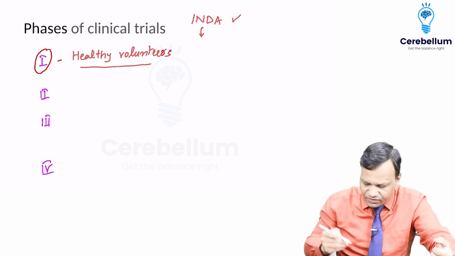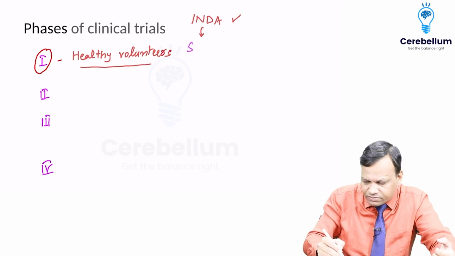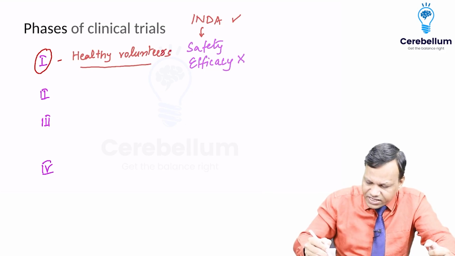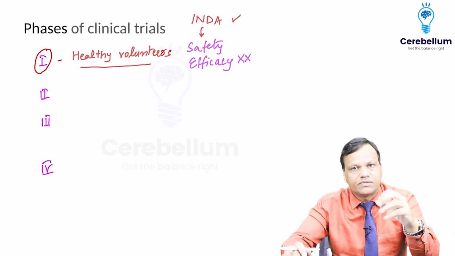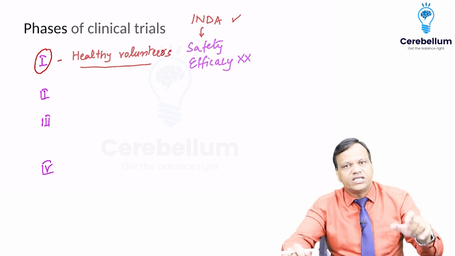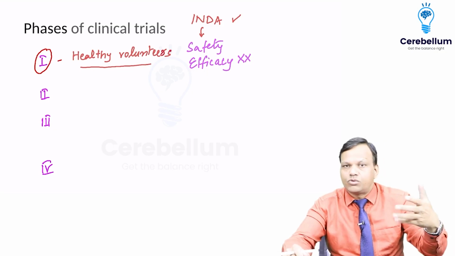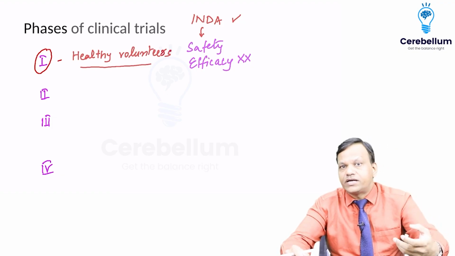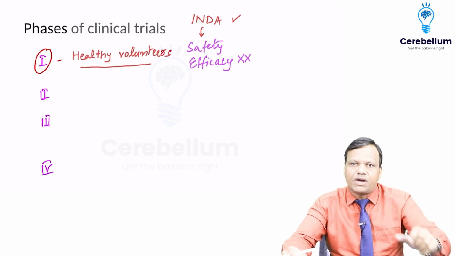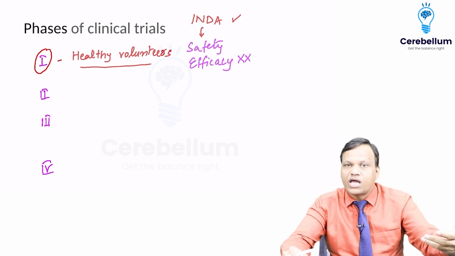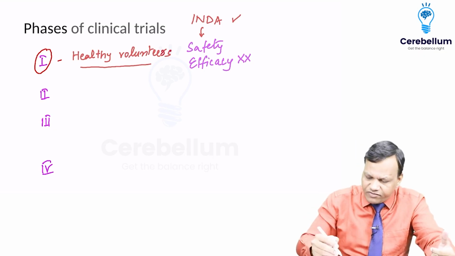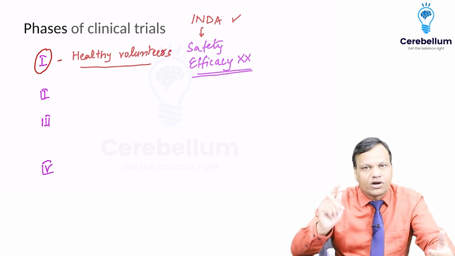Okay, now we are testing in healthy volunteers. So what will we do? Can we do the safety or can we do the efficacy? My first question. Or in simple language, I can ask, what cannot be done in phase 1 trials? The answer is efficacy. Efficacy cannot be tested in phase 1. The simple reason is, we are giving the drug to a healthy person. A healthy person does not have the disease. So when we give a drug, how will we come to know whether the disease has been treated or not? Like suppose we are making some anti-tubercular drug and the person does not have TB. So how will we come to know whether it can treat TB or not? So efficacy cannot be tested in phase 1. That is an important thing to remember.